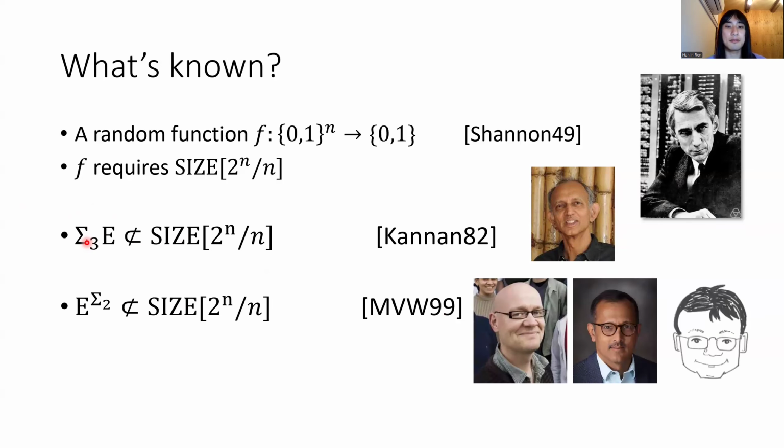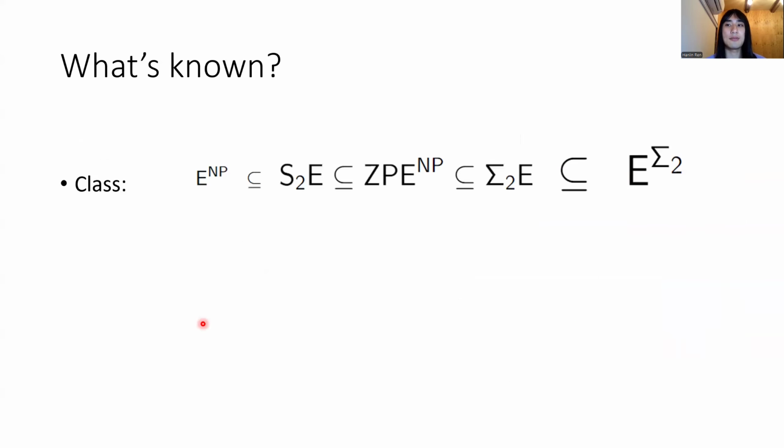This was later improved by Miltersen, Vinodchandran, and Watanabe to E to the Sigma 2. This is like maybe half a level down in the exponential time hierarchy. But before our work, this is basically what we know about exponential size circuit bounds. So let's zoom in on the exponential time hierarchy and see where we are. There are classes from E to the NP to E to the Sigma 2, all of which are very, very huge.